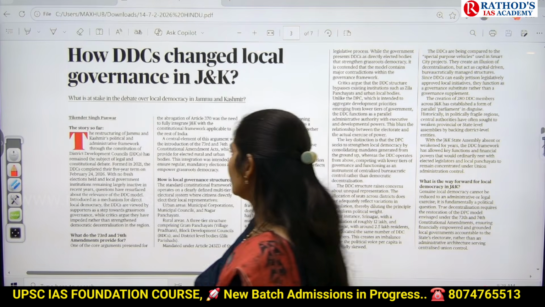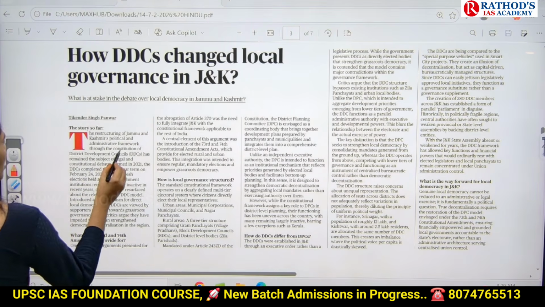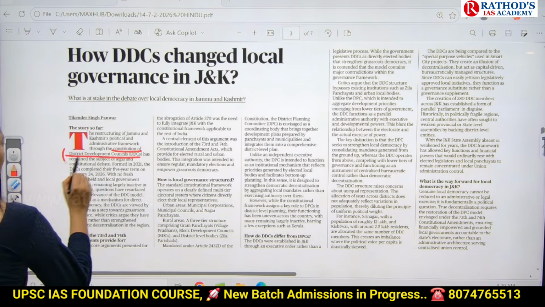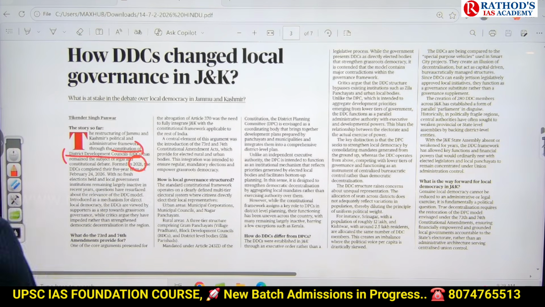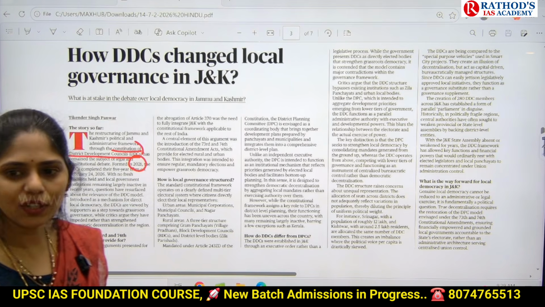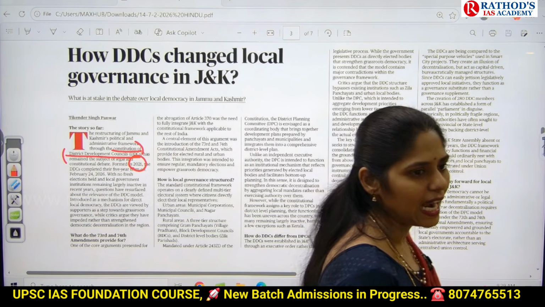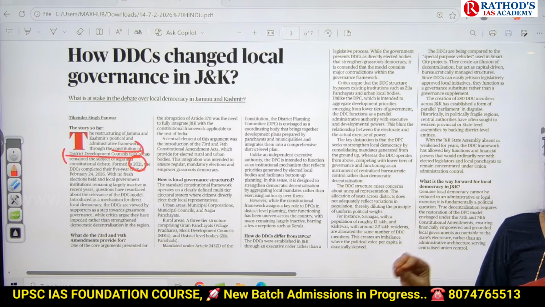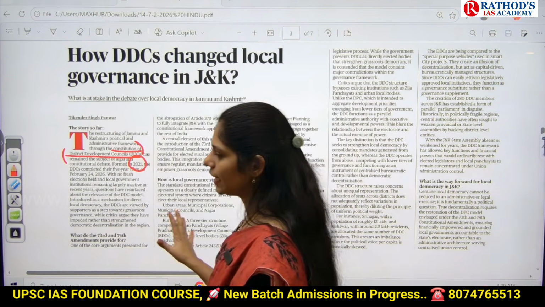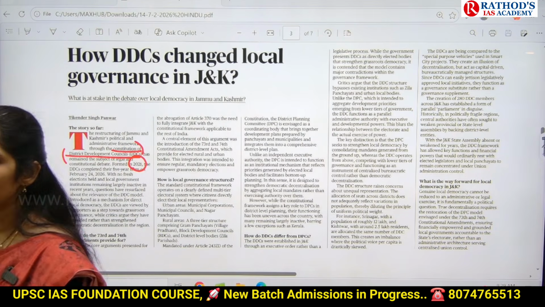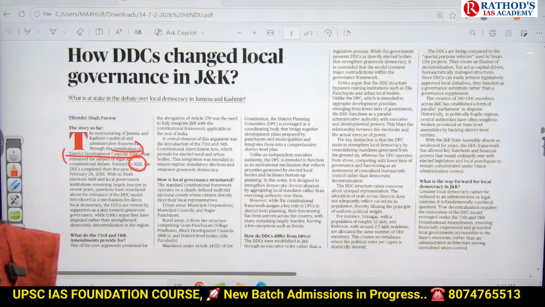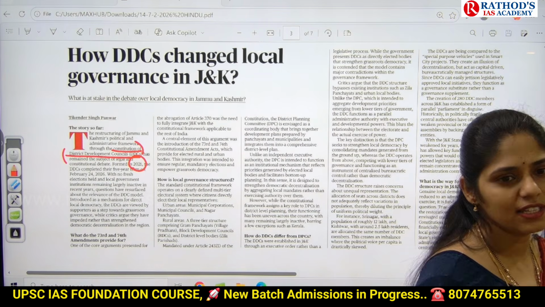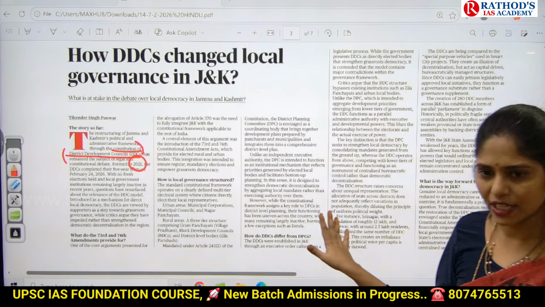Because of that, our government came up with the constitution of DDCs, District Development Councils. They were formed in the year 2021. And now we are in 2026. Exactly, it has been 5 years of the establishment of DDCs. If there are any such bodies in the news after completion of 5, 10, 15 or 50 years, UPSC has a possibility of asking a question on that.